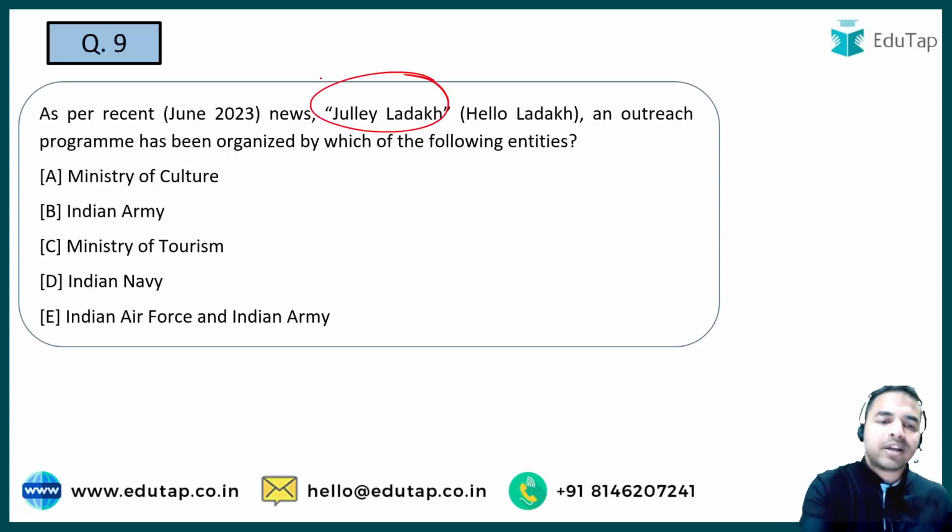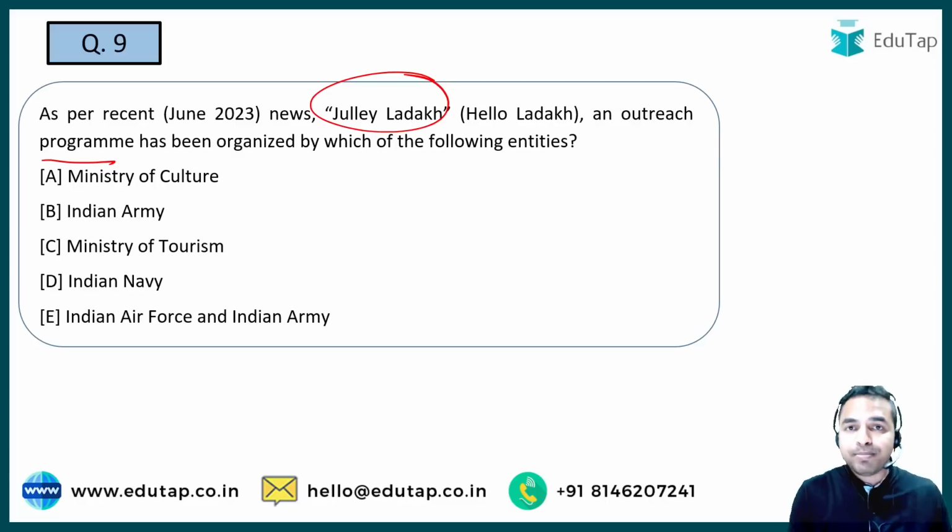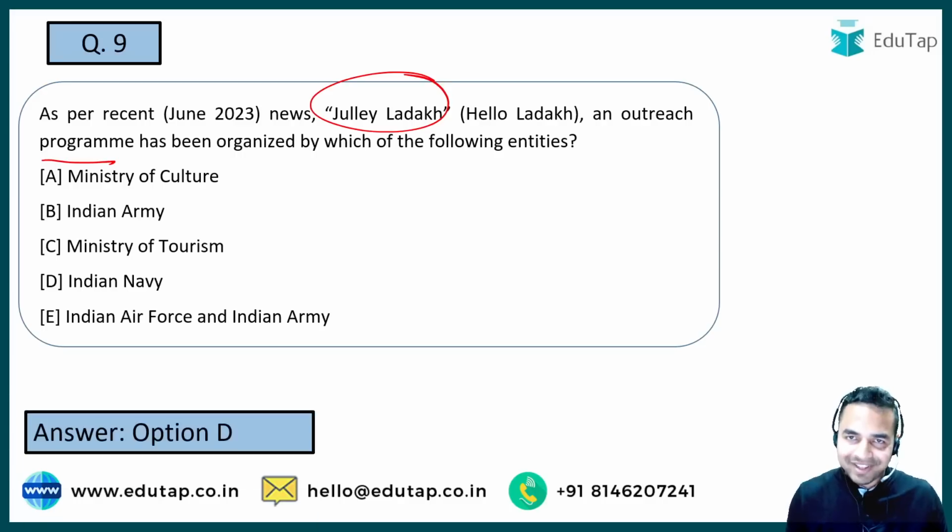So Julie Ladakh नाम का एक outreach program को recently organize किया गया था to make people aware about the naval services, and you have to identify the name of the institution which has organized this particular program. So as I told you about the naval services, the right answer is Indian Navy, that is option D.